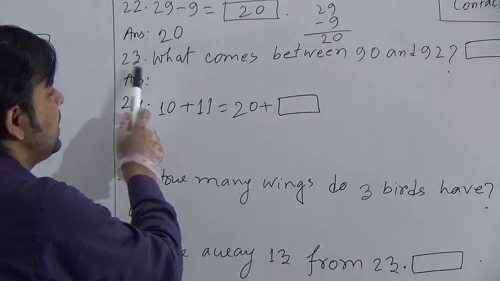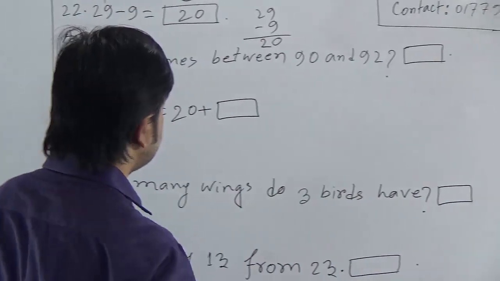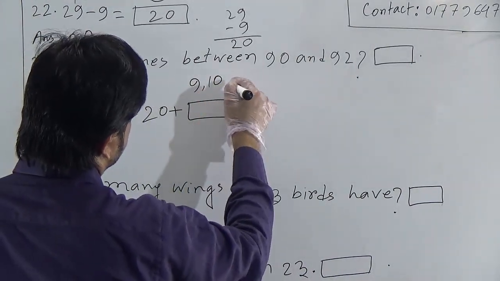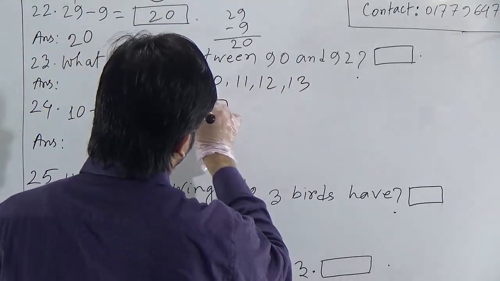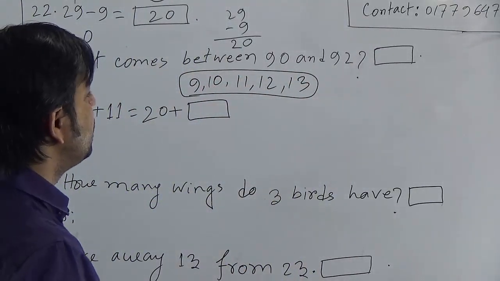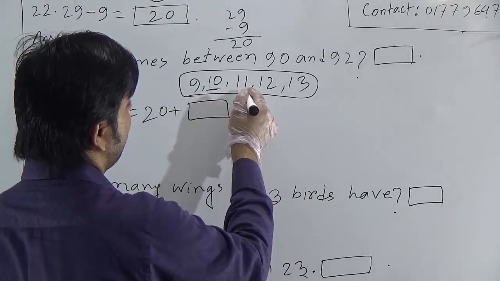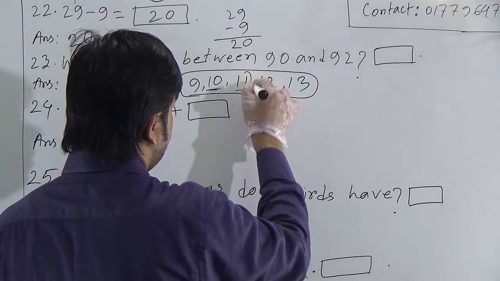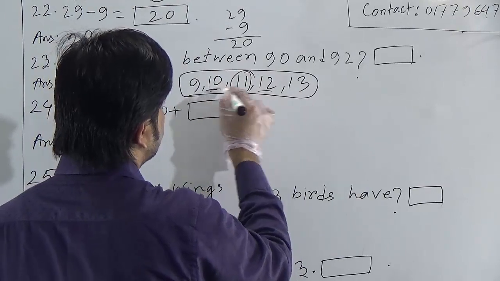Now, question 23. What comes between 90 and 92? Dear students, you know 9, 10, 11, 12, 13. This type of number you know. So, we can say 10 is the before number of 11, 12 is the after number of 11, and 11 is the between number of 10 and 12.